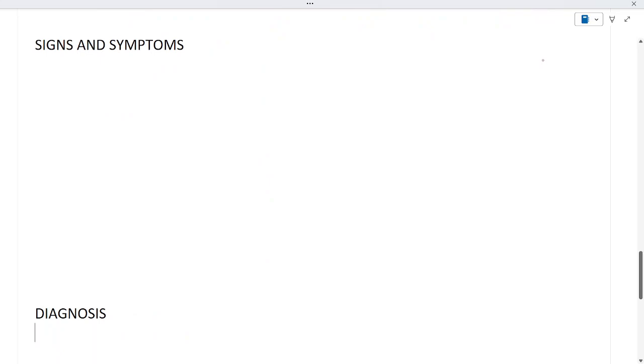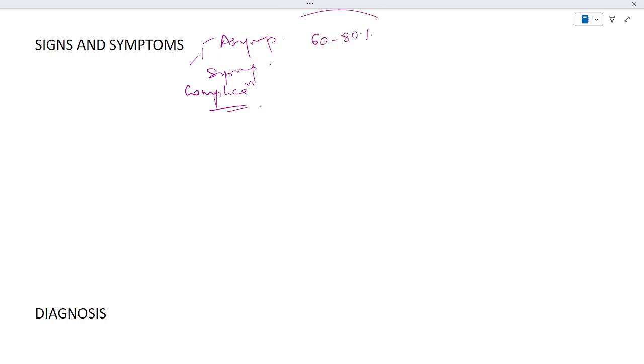Signs and symptoms. There are three stages present with it. One is asymptomatic, the second is the symptomatic stage, and the third is the stage of complications. So 60 to 80% of the gallstones that develop are usually asymptomatic. Symptomatic gallstones can cause abdominal bloating, excessive gas, nausea, vomiting, pain present in the upper or middle part of the abdomen, and radiation of the pain that moves from the back to the shoulder, with worsening of the pain after eating a heavy or fatty meal.